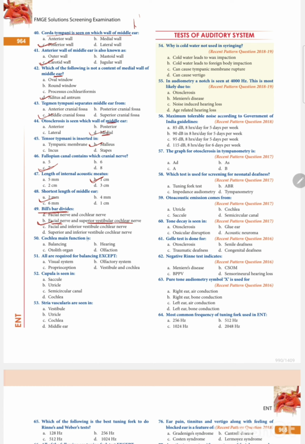Cochlea's main function is hearing. All are required for balancing except: visual system, proprioception, vestibular system, and cochlea? Both are required for balancing. Only the olfactory system is not.